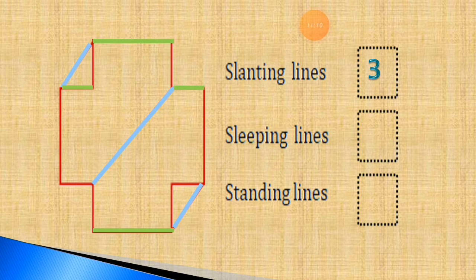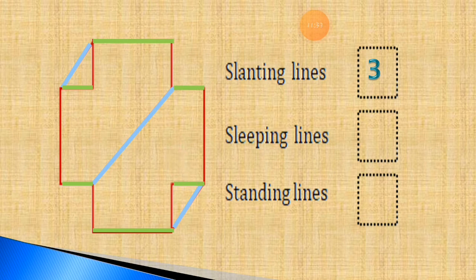Just find out. Yes, here I think this one is the sleeping line number, which one? 5. Sleeping line number 5 is here in the given picture. And the next sleeping line, the sleeping line number 6, is here.